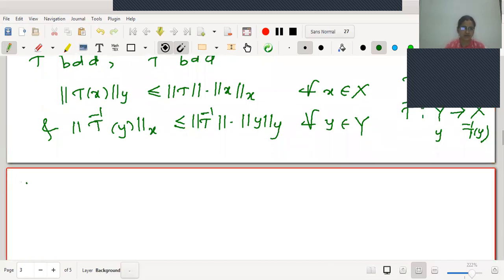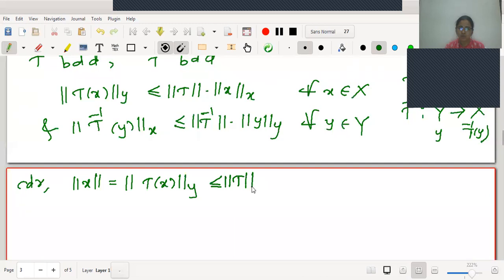Now we will consider the new norm, so that we can try to construct that kind of inequality. According to the definition, the new norm of x is defined as norm Y of T of x, and just now we have written norm Y of T of x is less than or equal to norm T into norm X of x. Therefore, may I write: the new norm of x is less than or equal to norm T into norm X of x. Let me call it equation number 1.